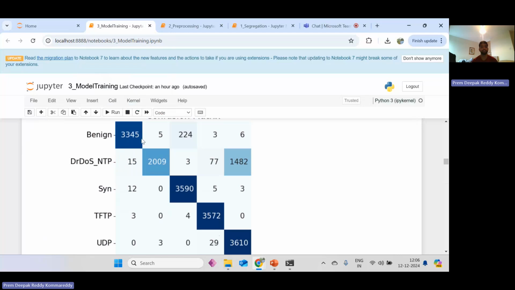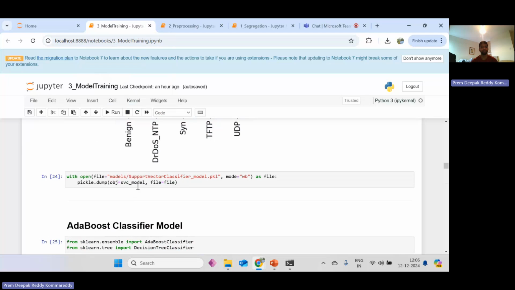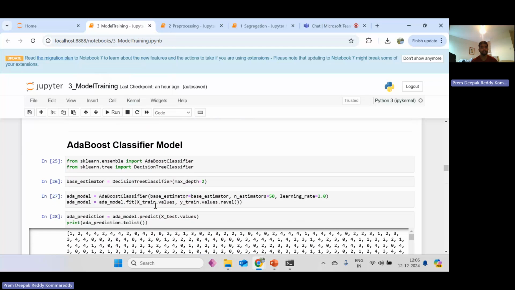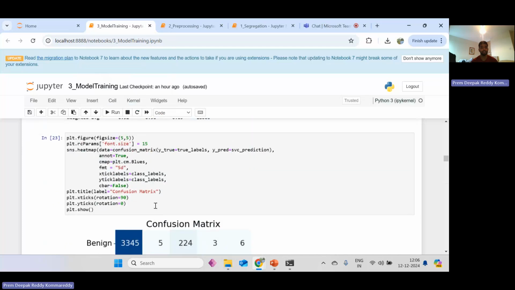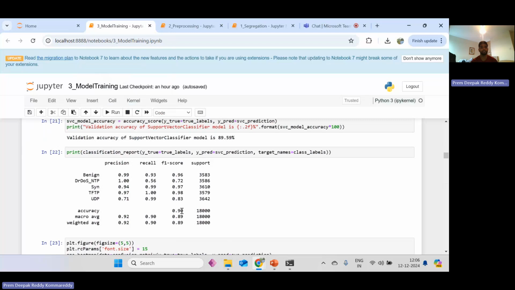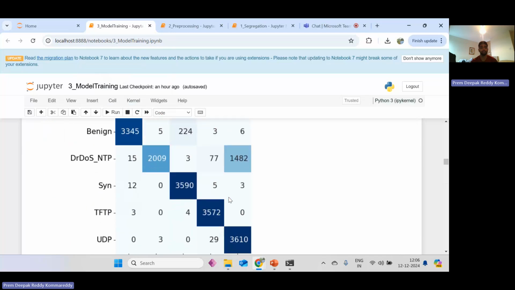Benign gives 3345, and DDoS is 2009. In the SVC model, the accuracy is 89.59%.